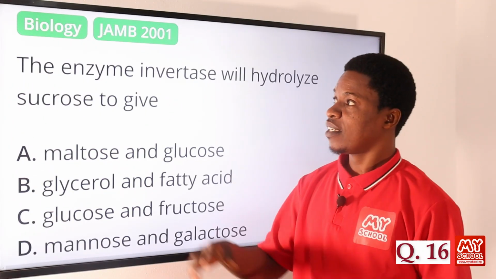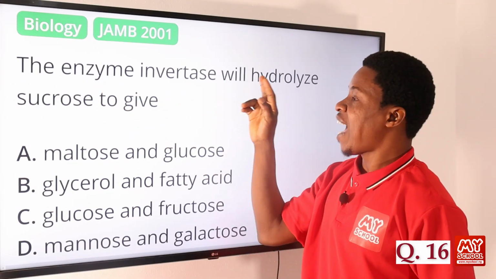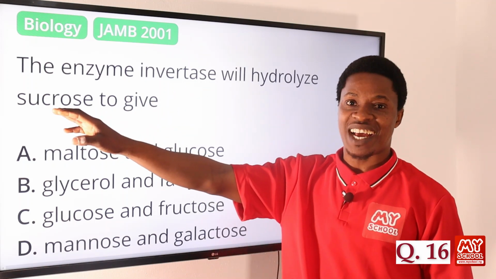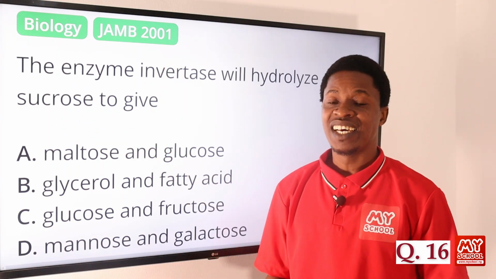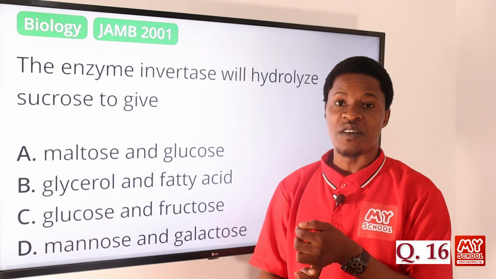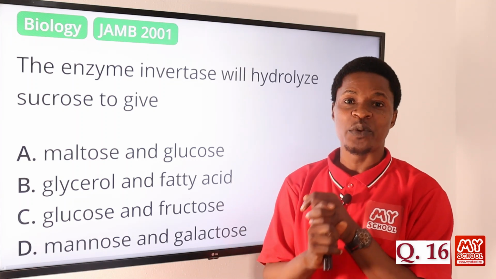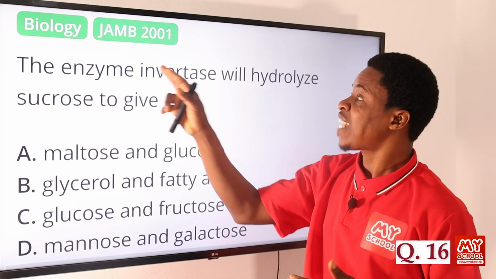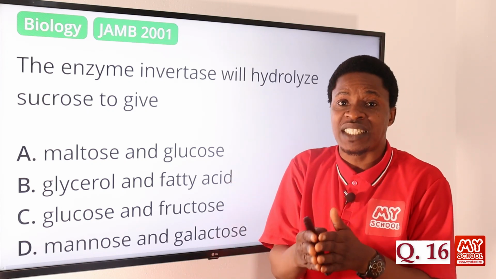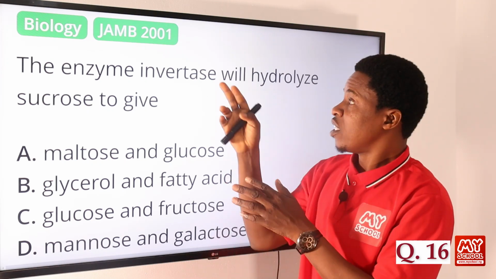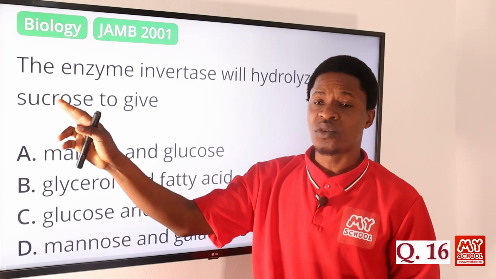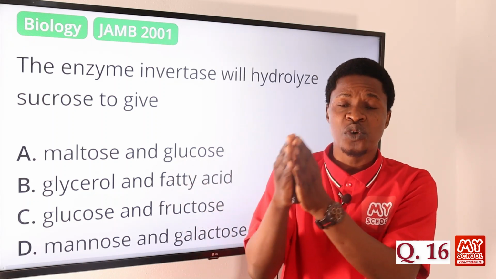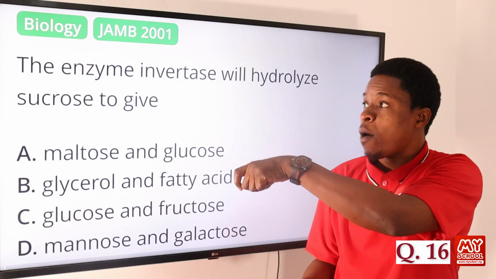Question 16. The enzyme invertase will hydrolyze sucrose to give what? So you need to ask yourself, what kind of sugar is sucrose? Sucrose is a disaccharide that is formed from one molecule of glucose reacting with one molecule of fructose. Reacting together will give us sucrose, of course, that is the sugar we consume. The enzyme invertase hydrolyzes sucrose, breaking it down into the two monosaccharide units that actually combine together to form that sucrose.